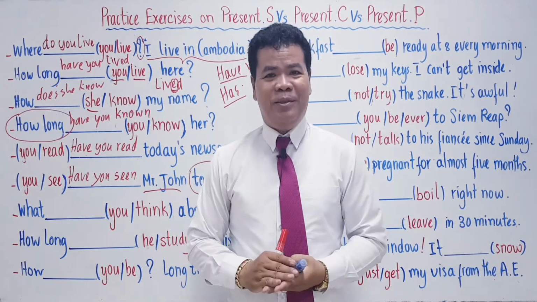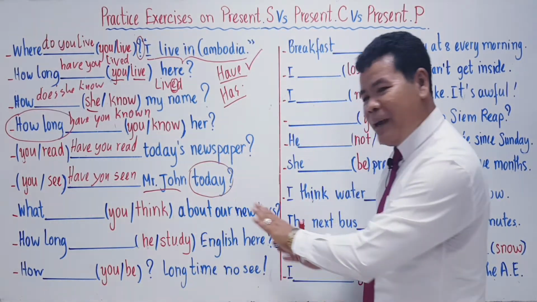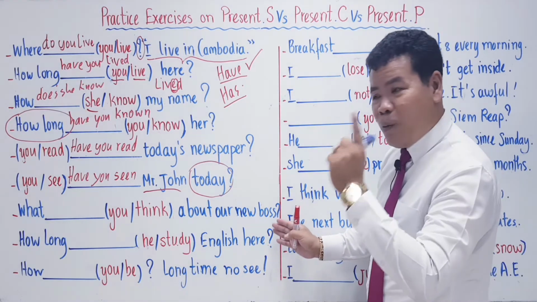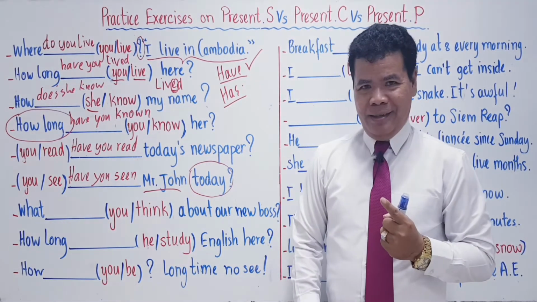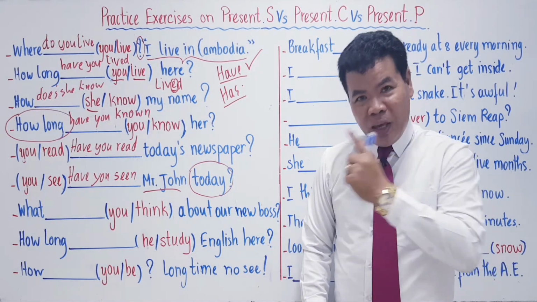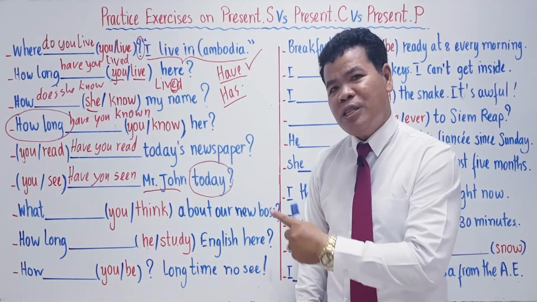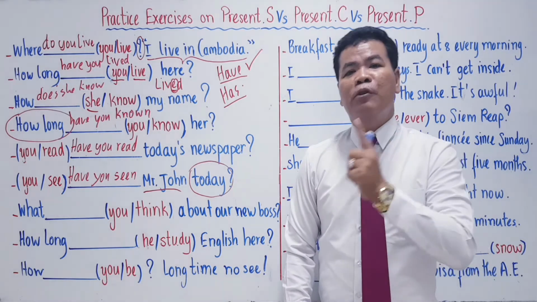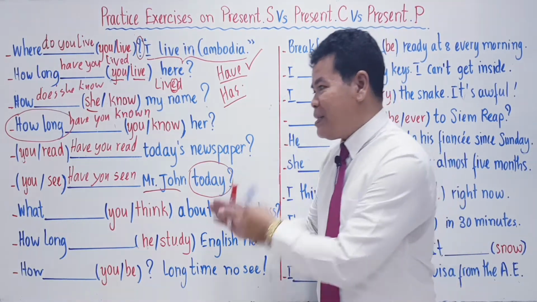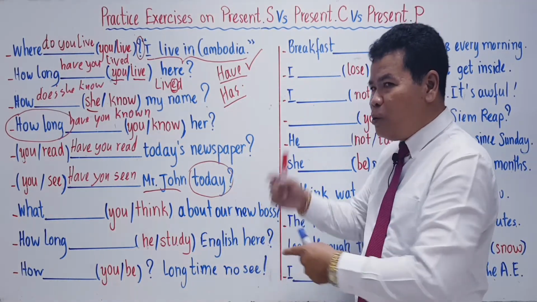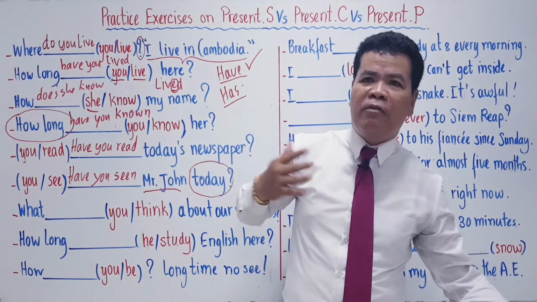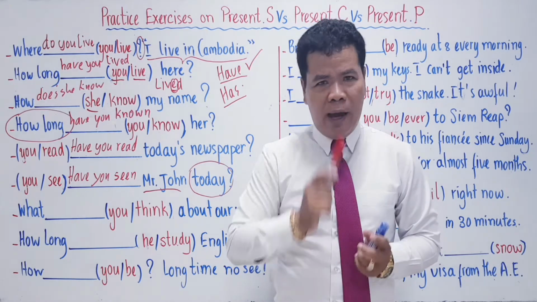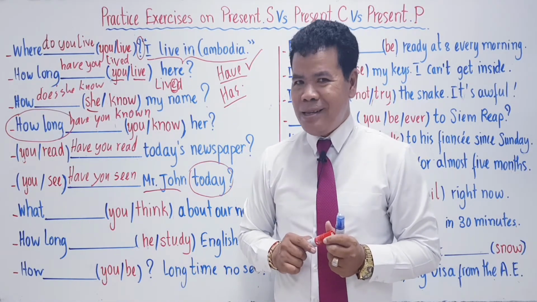But here, we don't have any action. You understand? So that one, they ask you about an idea. They ask you about an opinion. So think can be used as present simple and present progressive. But in this exercise, we refer to feeling, not the action, not the process of thinking. That's why you choose present simple.